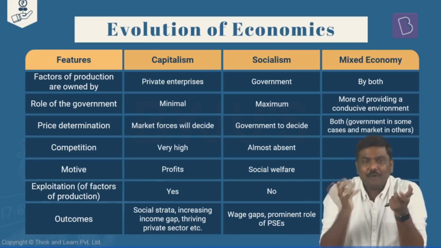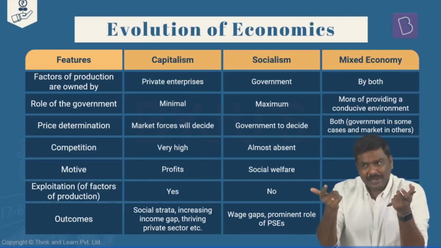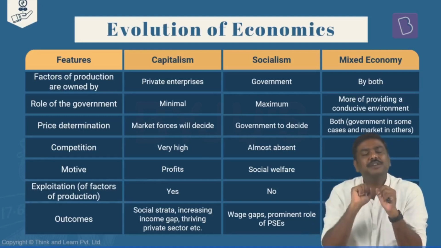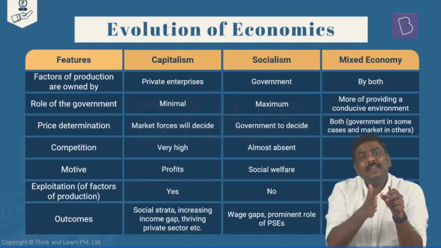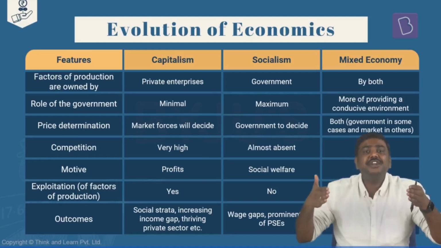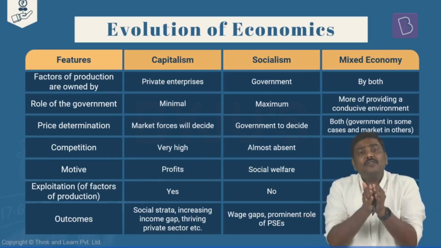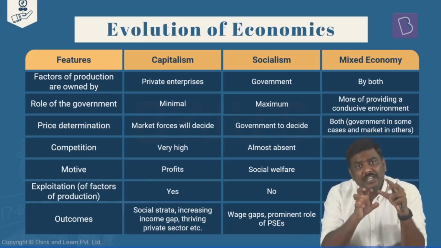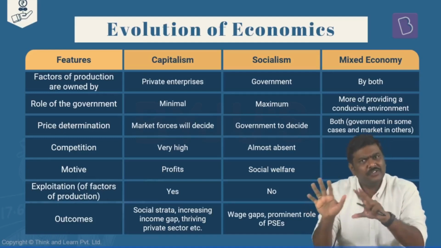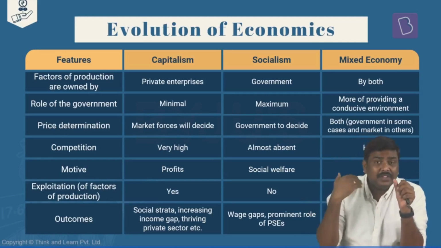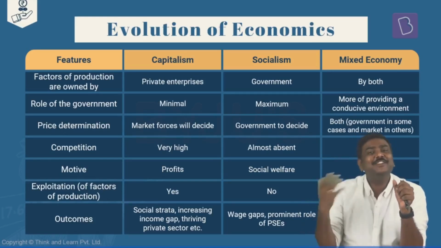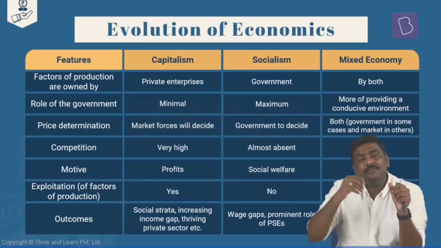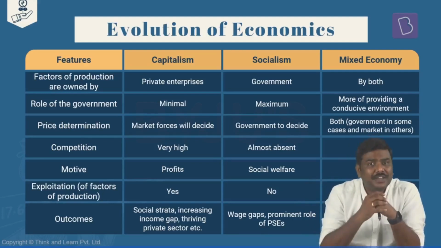So the idea here is, although I'm using the terms land, labor, capital, and entrepreneurship, do not literally take the meanings of each of them and restrict your understanding. You'll have to have a wider understanding of these four factors of production, which we'll discuss. Now, what is the application of these four factors of production in the discussion between capitalism, socialism, as well as a mixed economy?